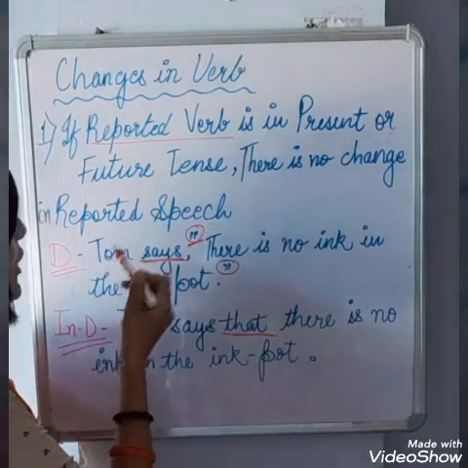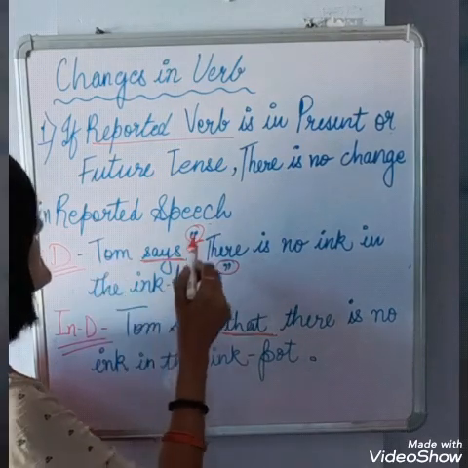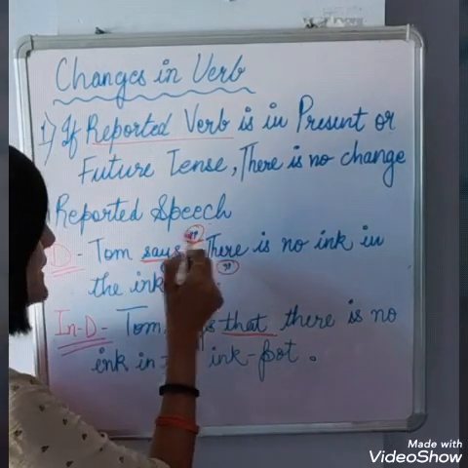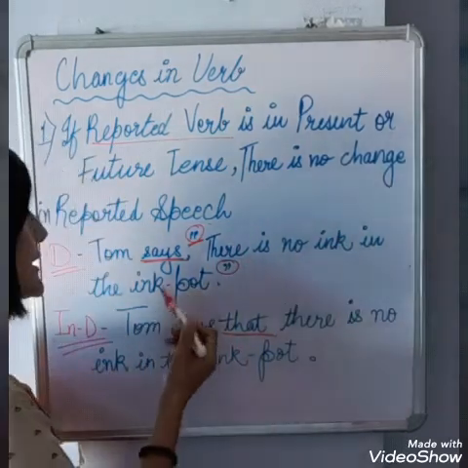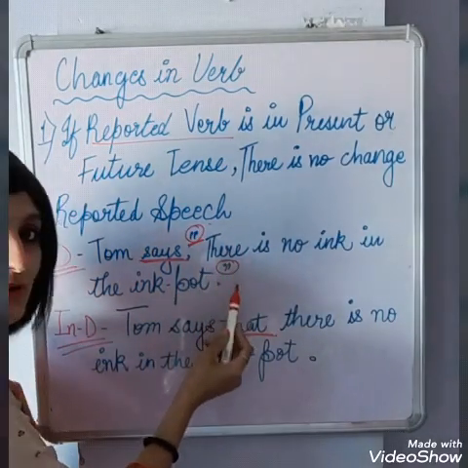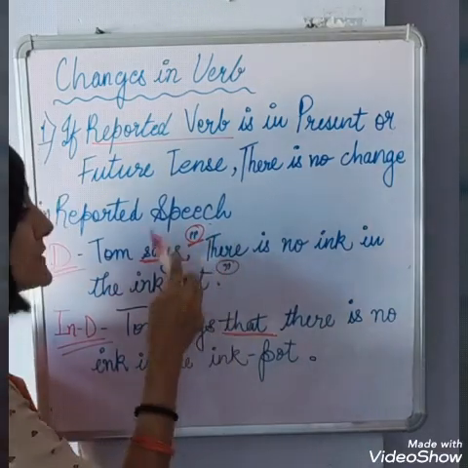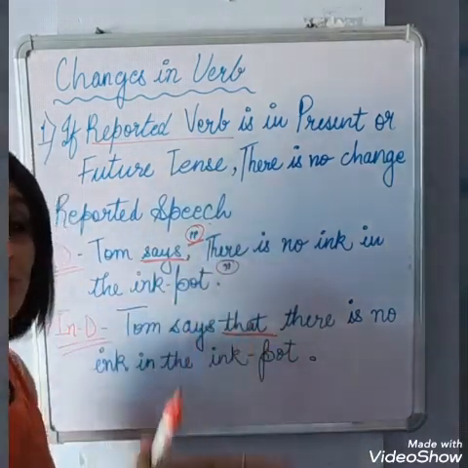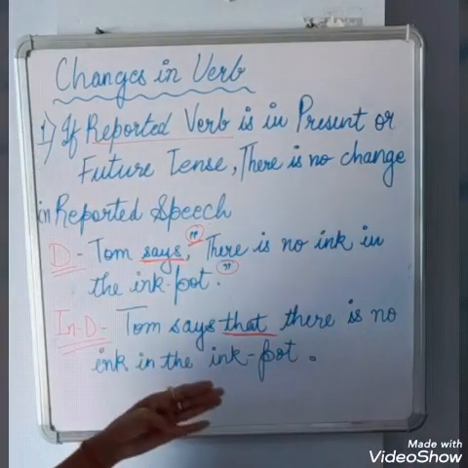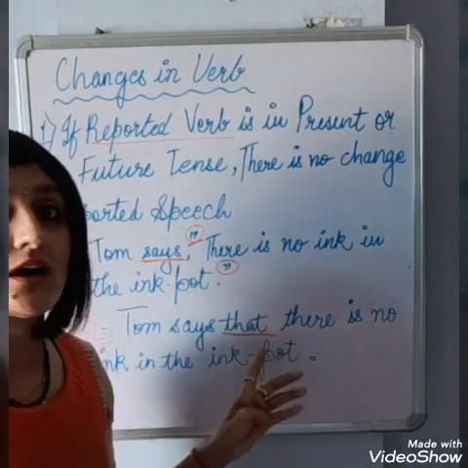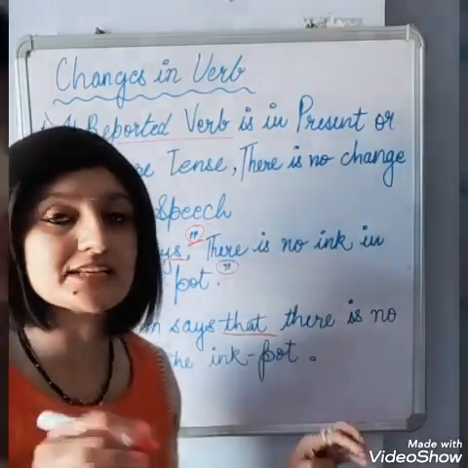Tom's direct speech: Tom says, "There is no ink in the ink pot." This is direct speech. When you convert direct speech into indirect, instead of inverted commas you place "that".